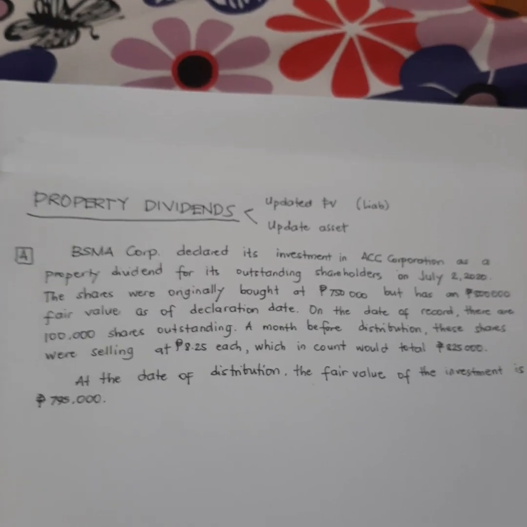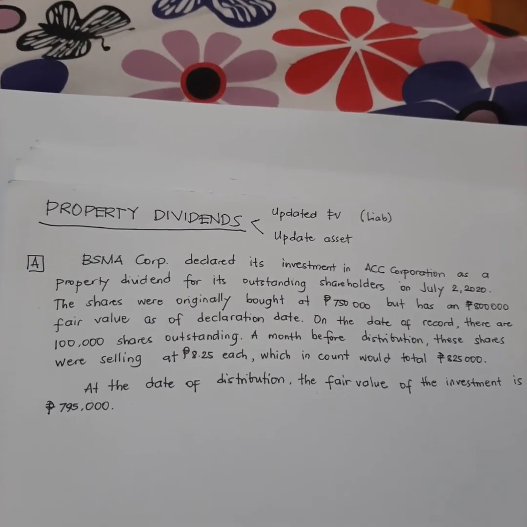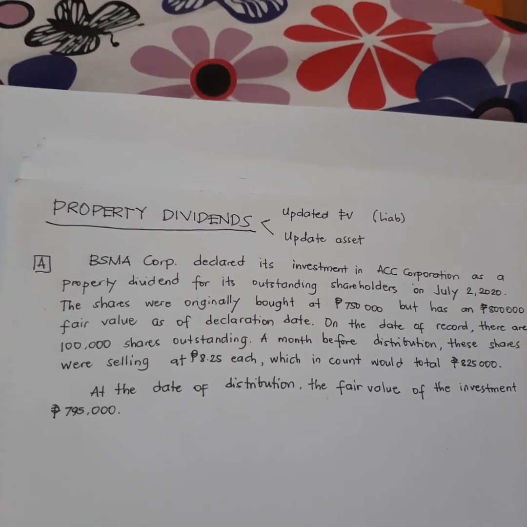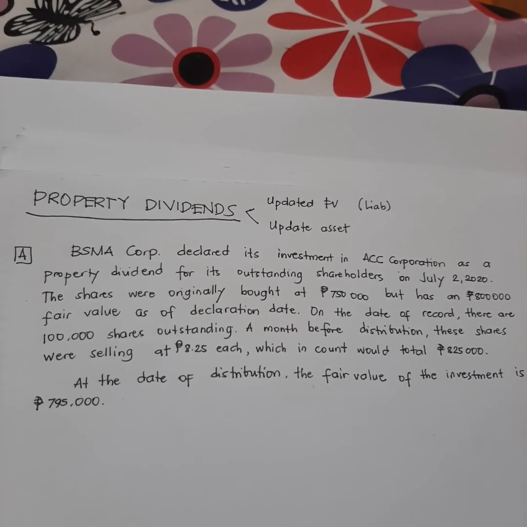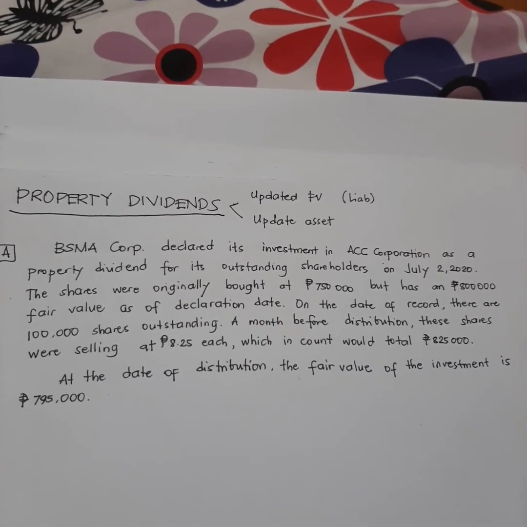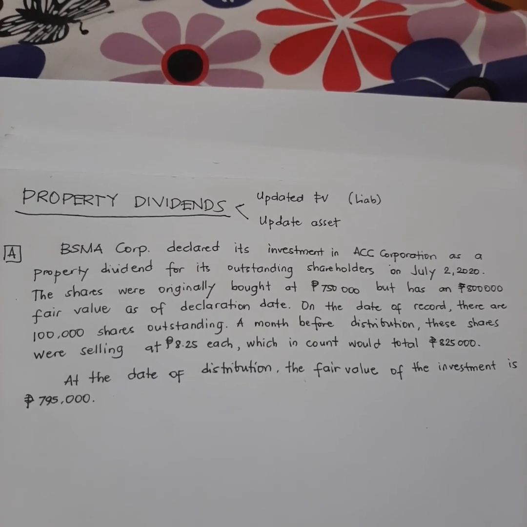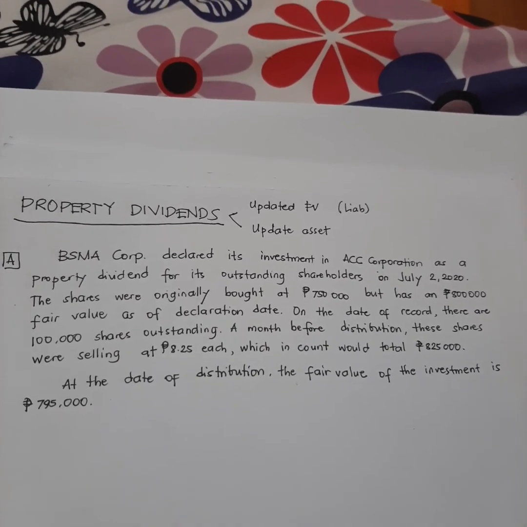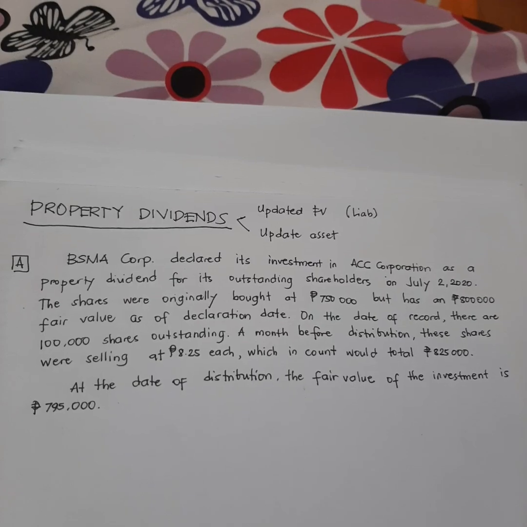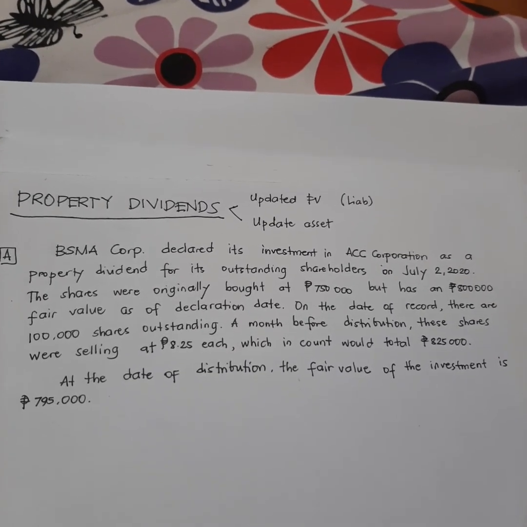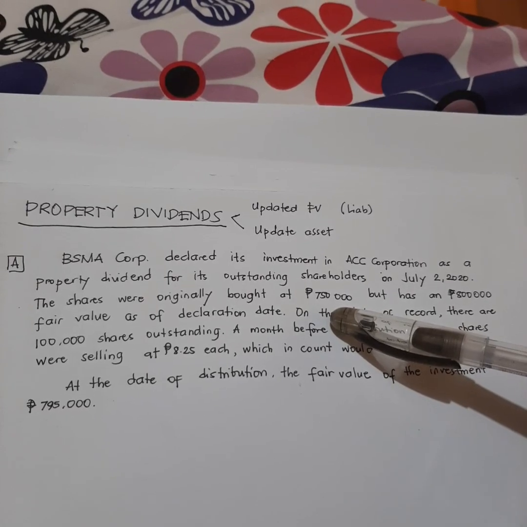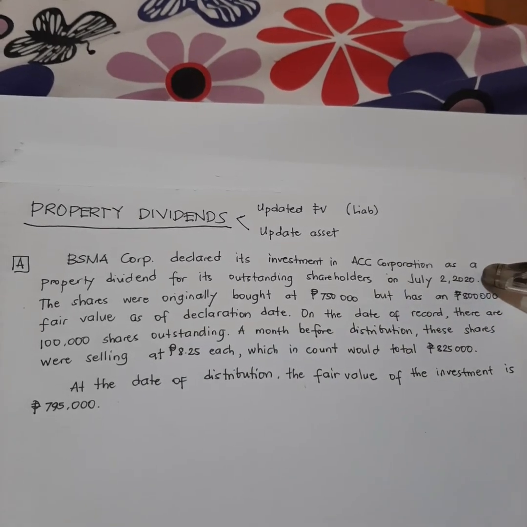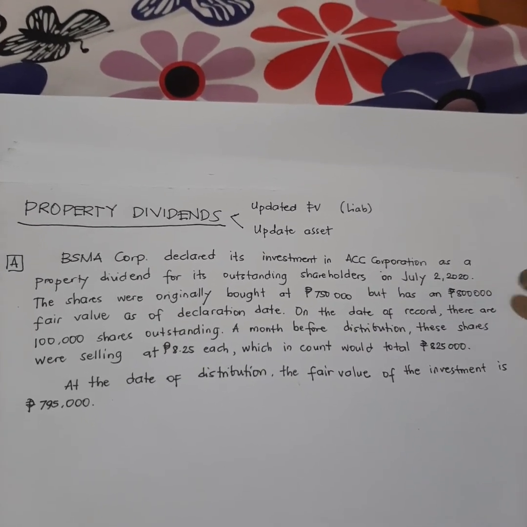So problem A is about investment in stocks declared as a property dividend. BSMA Corporation declared its investment in ACC Corporation as a property dividend for its outstanding shareholders on July 2, 2020. The shares were originally bought at 750,000. I forgot to mention that there are 100,000 shares, but it has an 800,000 fair market value as of the declaration date. So, the cost of the shares was 750 when it was originally bought, but on the declaration date, July 2, it has a fair market value of 800,000.